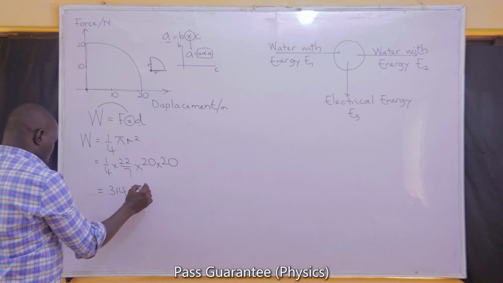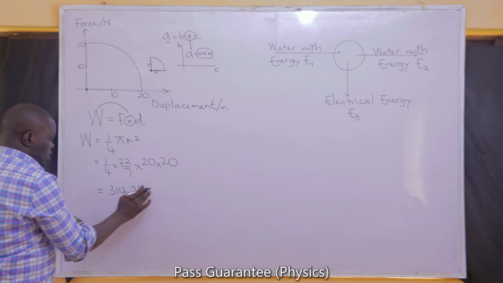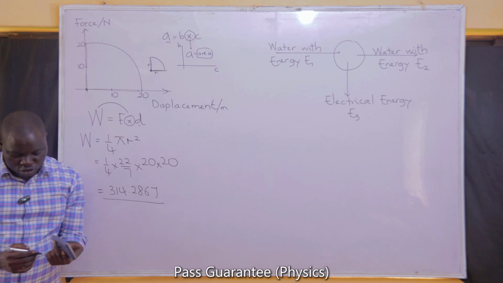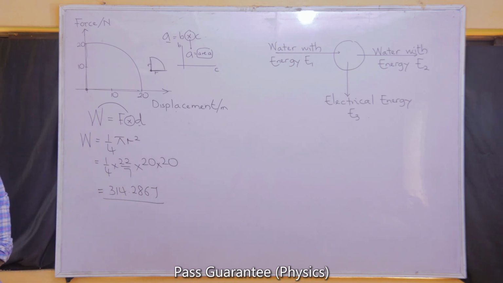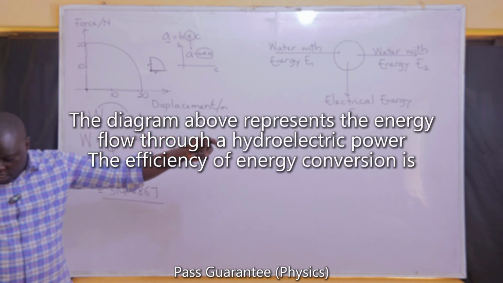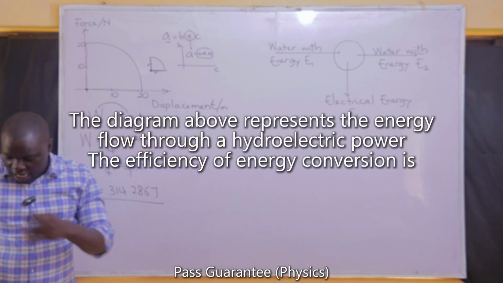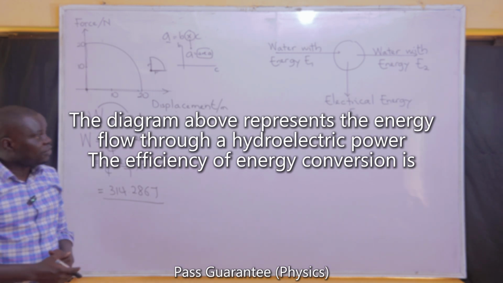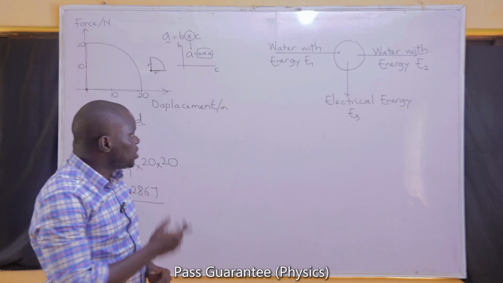0.285 joules, 286 joules. And that's the answer to this question. We move on to the next. We are told in the other question that the diagram above represents energy flow through a hydroelectric power. The efficiency of the energy conversion is what? What is the efficiency of the energy conversion?